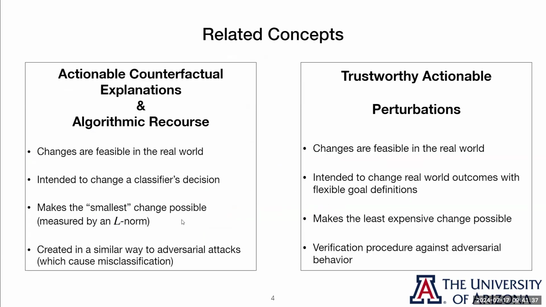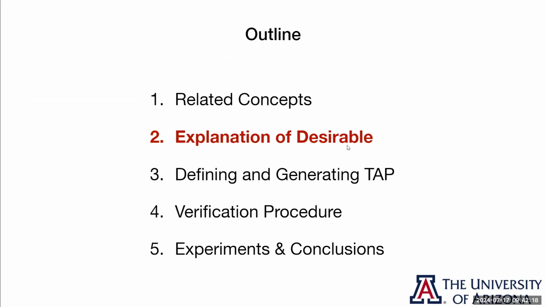Also, in terms of what we're trying to minimize, previous methods have tried to make the smallest change, generally according to an L norm. We feel it's very important to measure the actual real-world expense of making a change, which is often not really found in this L norm. Finally, these previous methods are created in a way very similar to adversarial attacks, which cause misclassification, but they don't change true class probabilities. We create our TAP in a similar way, but we've added this verification procedure to defend against this adversarial behavior.